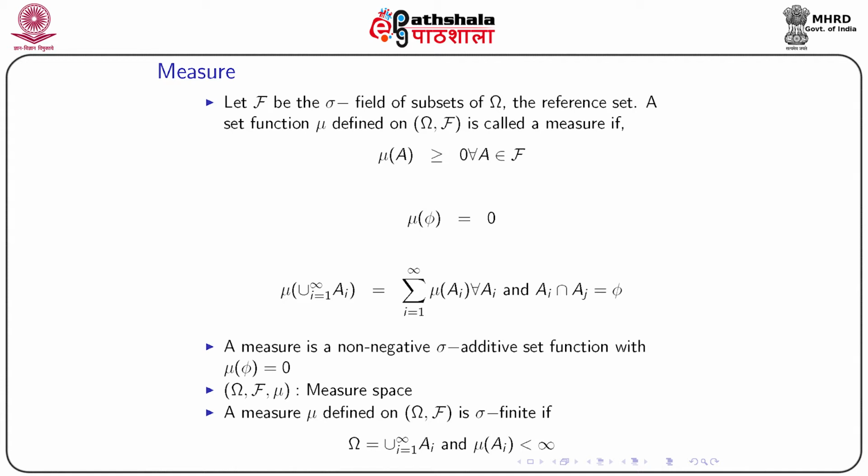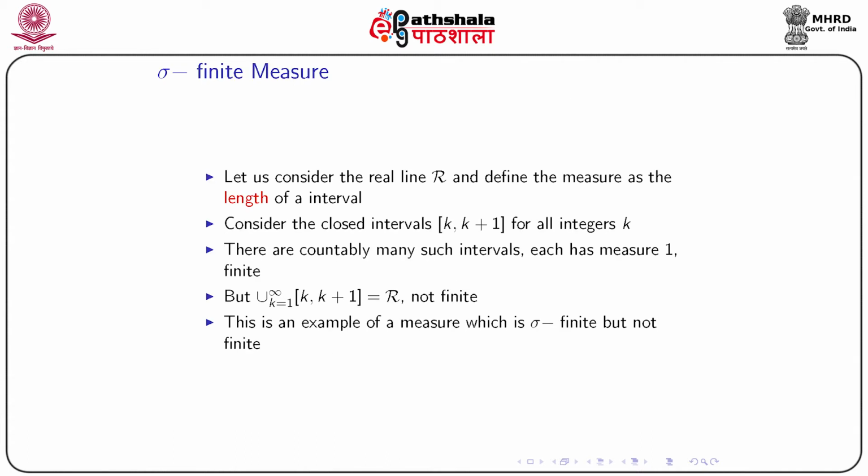A measure mu defined on this measurable space omega and script F is called sigma finite if omega, which is exhaustive of all these A1, A2, A3 and countable unions, equals the union over i from 1 to infinity of A_i and the measure of each set is finite, then we call mu sigma finite. Now, sigma finite measure is not the same as the sigma additivity which we have already known.